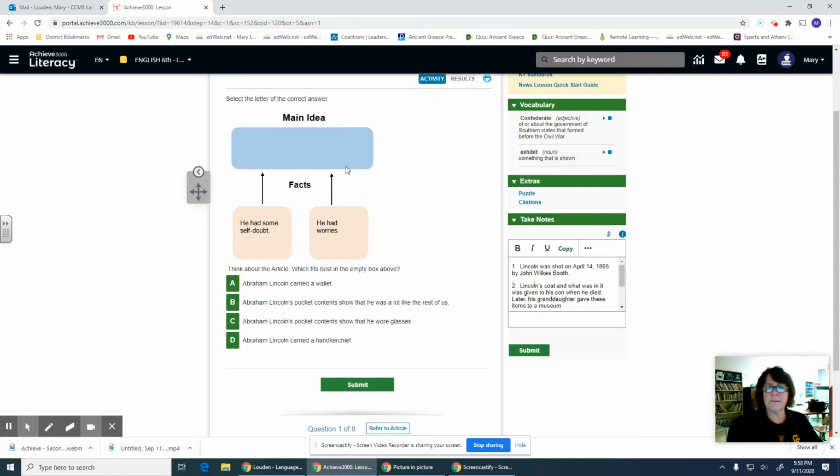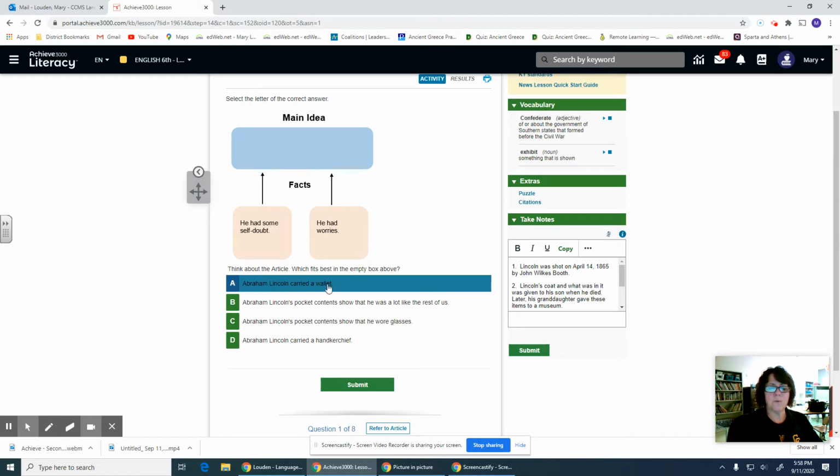So this question's about main idea. It's given us 2 facts or 2 supporting details, and it's saying, think about the article, which fits best in the empty box above. So it's asking for the main idea. So what was the main idea that goes along with these 2 facts from the story? He had some self-doubt. He had worries. Okay, so what would that main idea be? Okay, let's see what our choices are.